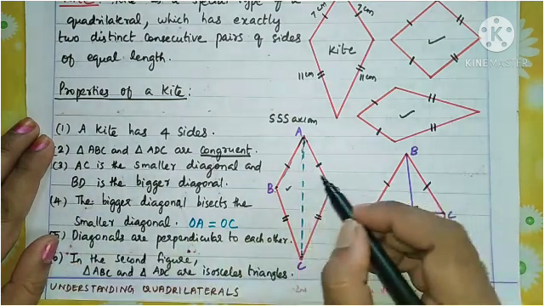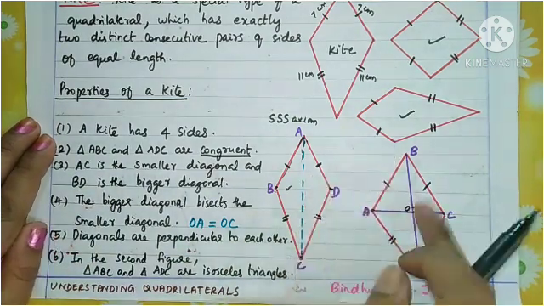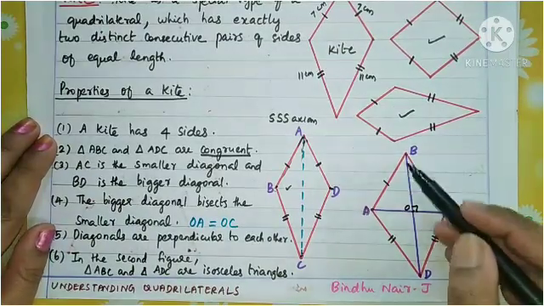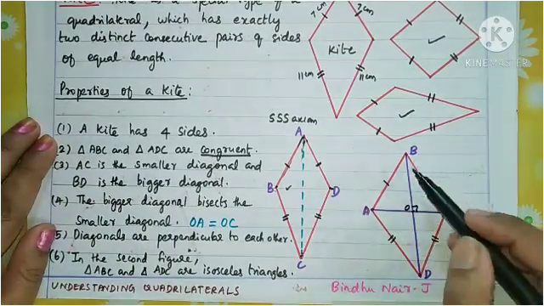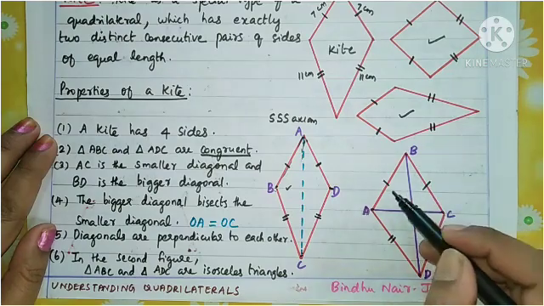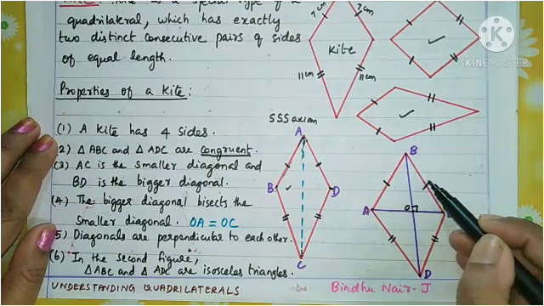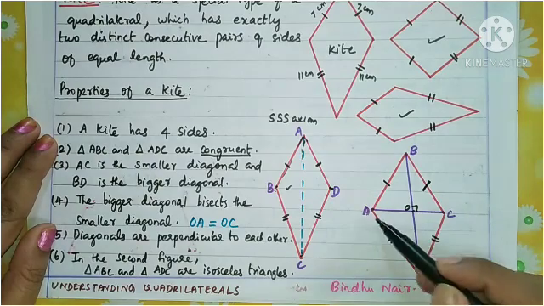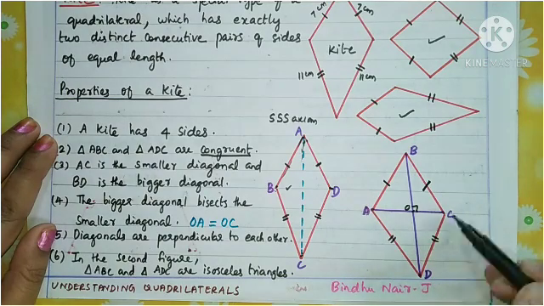Now this figure is over. Now come to the second figure. In this figure, what have I drawn? Here I have drawn the two diagonals. Okay, two diagonals I have drawn. So here also AB is equal to BC and AD is equal to CD.